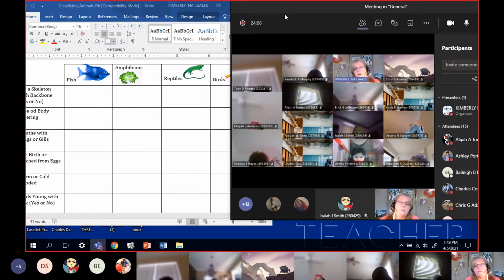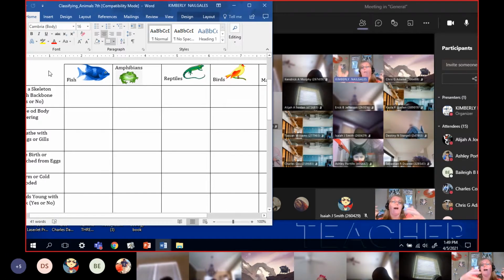All right. So if this is the kingdom animal, we're talking about animals right here. We said that there were 2 types of animals, vertebrates and invertebrates. Well, those are the 2 phyla of animals. There's the phylum invertebrates and the phylum vertebrates. Well, we're going to talk about the vertebrates, and there are 5 classes in that phylum. Okay, we're going to talk about the 5 classes of vertebrates today.